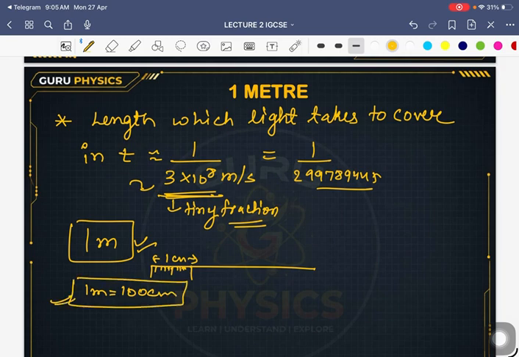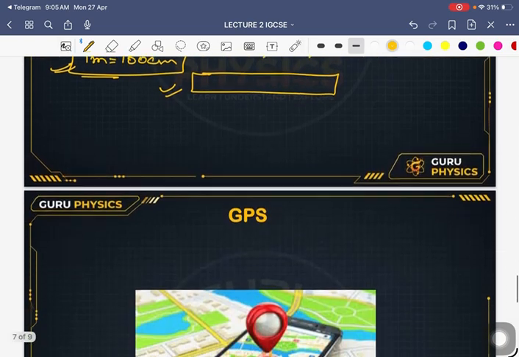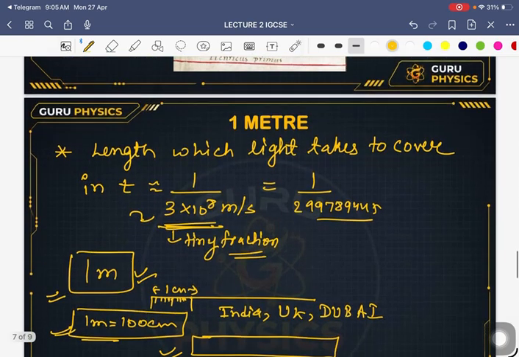And it's accurate. Suppose I'm in India, and you are in the UK, or in Dubai, or in Switzerland, wherever you are, the companies making these rulers can be different. The production company is different, but the calibrations are the same everywhere. So this is basically 1 meter, which is the SI unit in today's world.